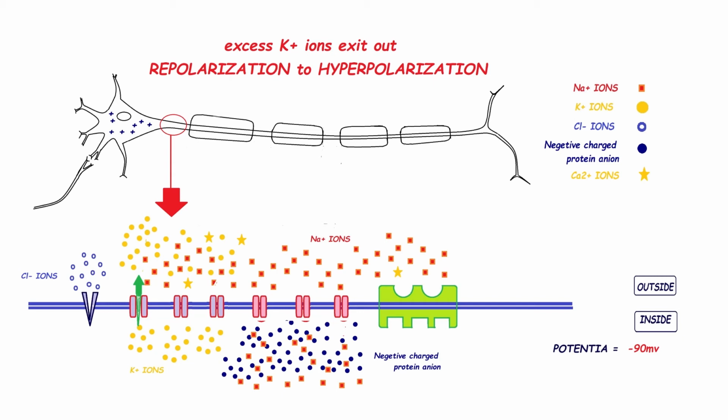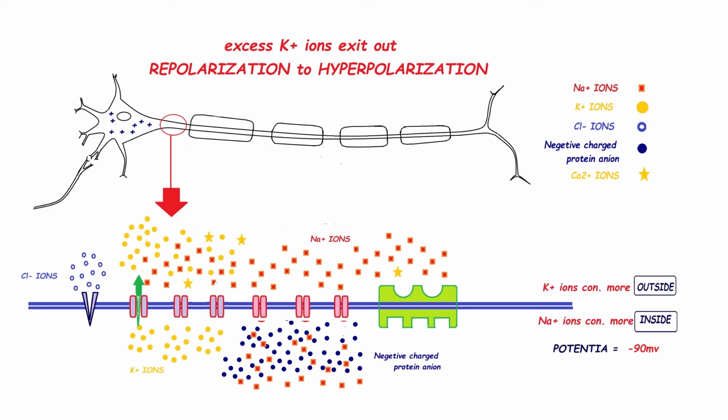Before the excess potassium ions exit, the potential was minus 70 mV, and after they exit through these leaky potassium ion channels, the potential will be approximately minus 90 mV. So the potential becomes more negative. It should be minus 70 mV, but it becomes approximately minus 90 mV. So we can say that from repolarization to hyperpolarization has occurred.